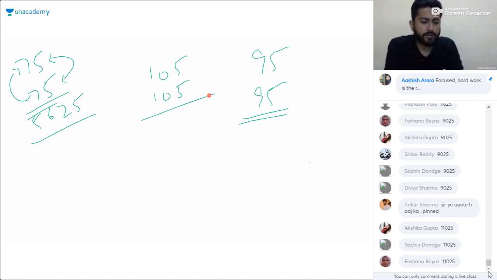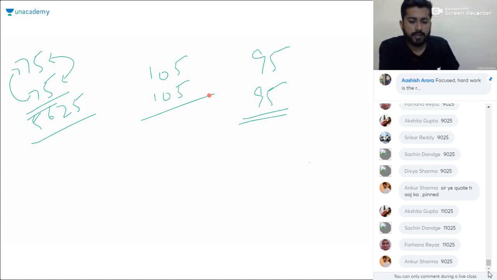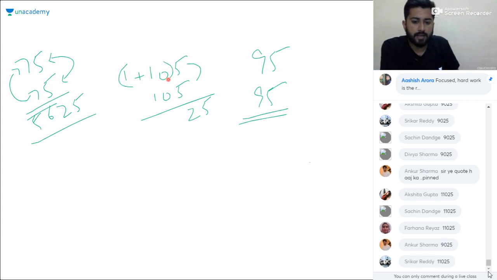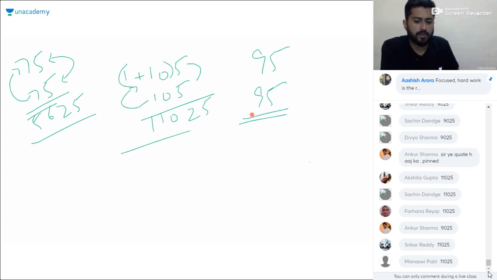Now it's so easy to calculate these things. It will be 5 into 5, 25. We will add 1 in this 10, it will be 11. 11 into 10 will be 110. So 11025. Simple.